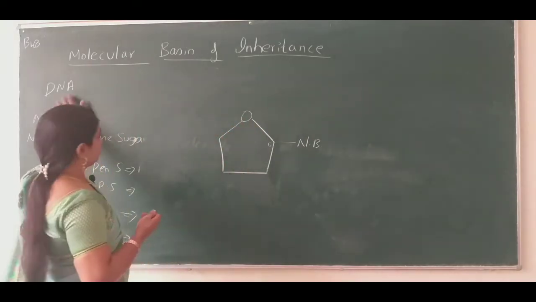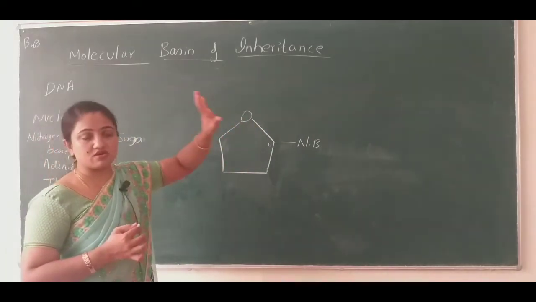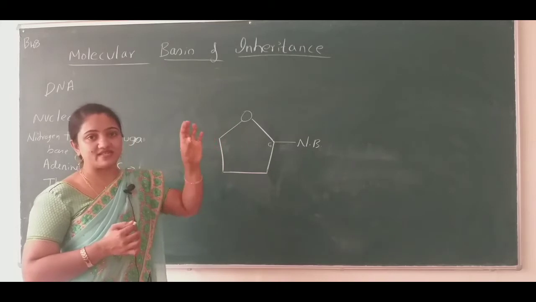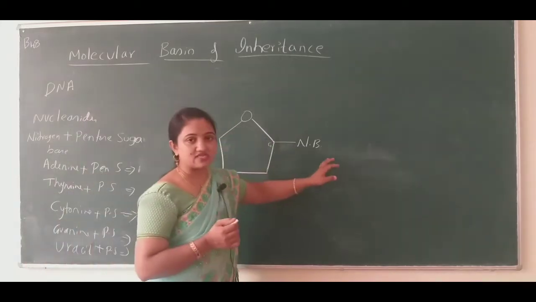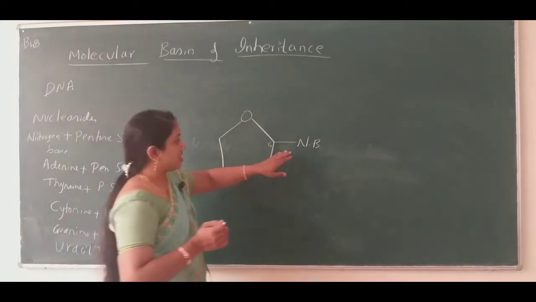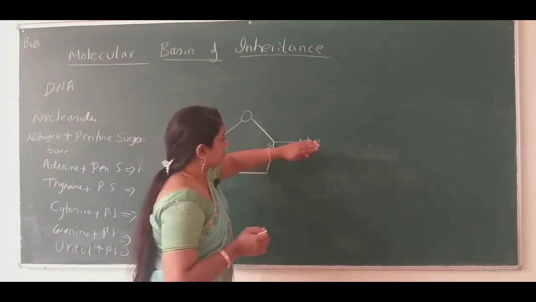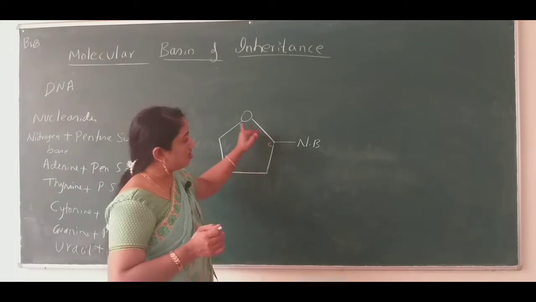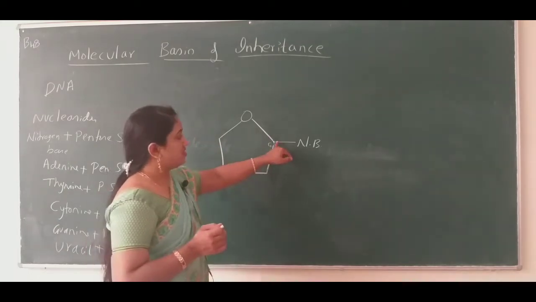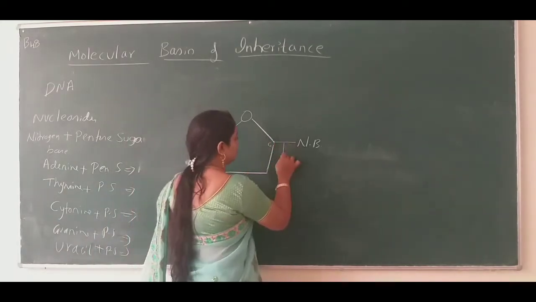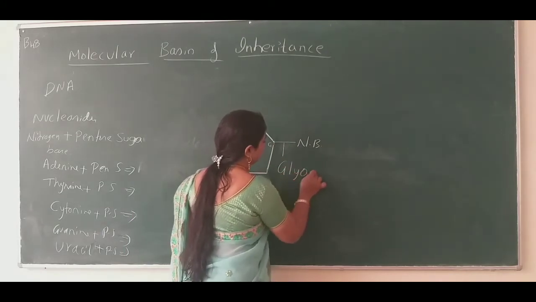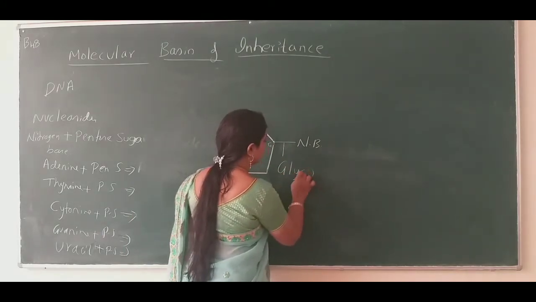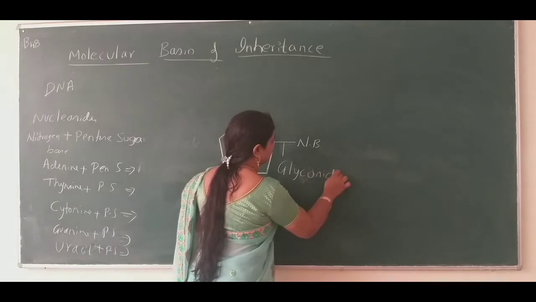Remember, we are in DNA. Don't use uracil here, because the uracil nitrogen base comes in RNA. The nitrogen base binds to the first carbon atom of pentose sugar. This bond is known as the glycosidic bond.